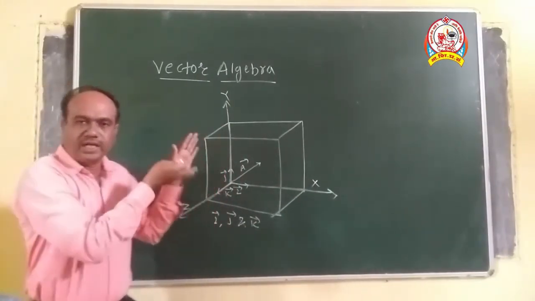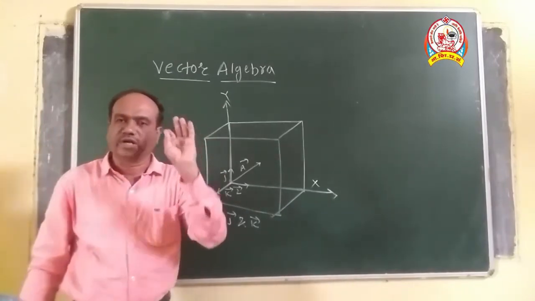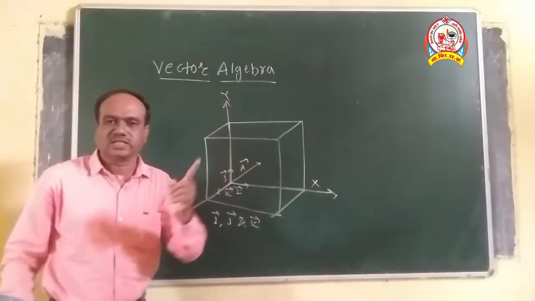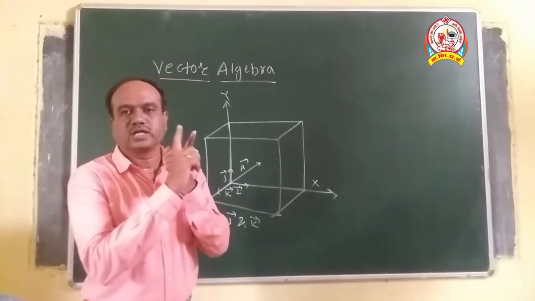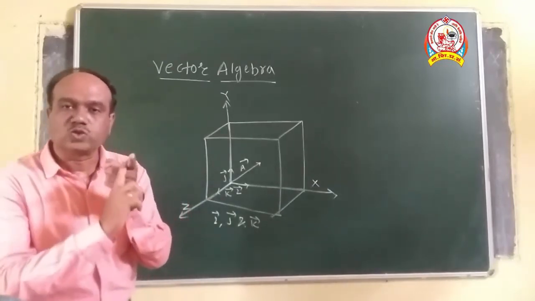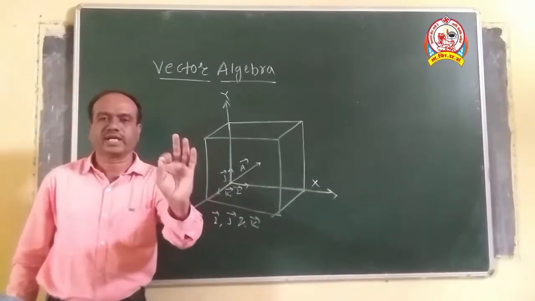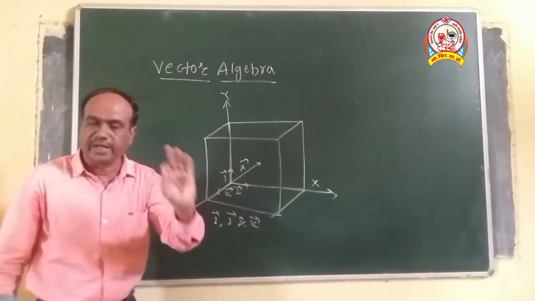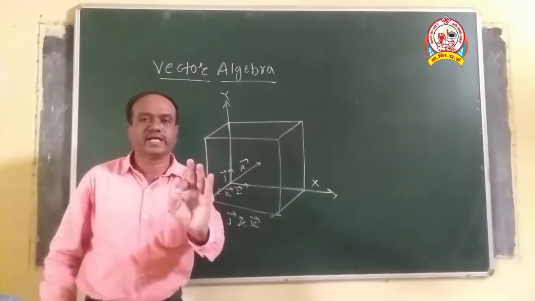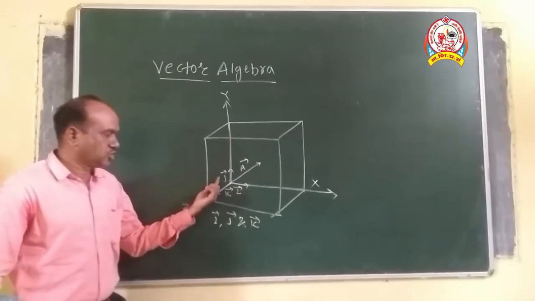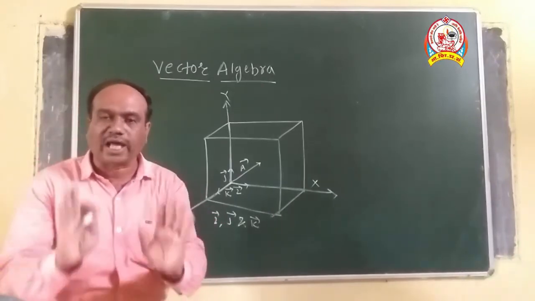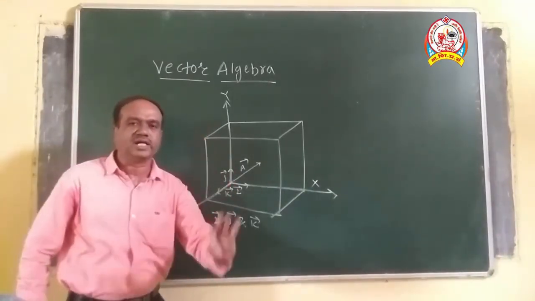Students, up till now in this section we have seen the fundamental ideas for studying vector algebra very clearly. First, we have seen what a scalar physical quantity is. After that, we have seen the vector physical quantity. Also, we have seen how we can represent any vector, maybe along the x-axis, y-axis or z-axis. Also, we have said that vector i, vector j and vector k are known as the unit rectangular vectors drawn along the x-axis, y-axis and z-axis.